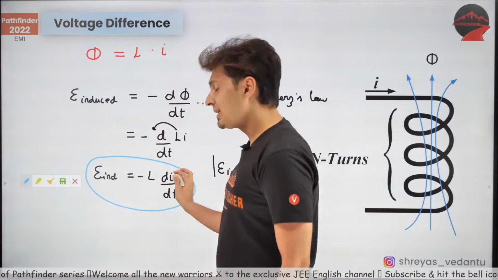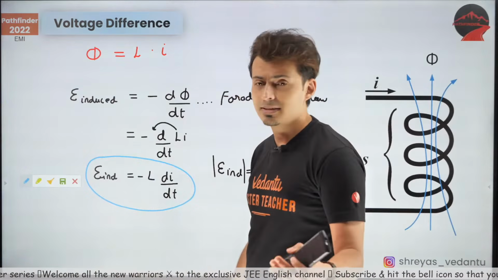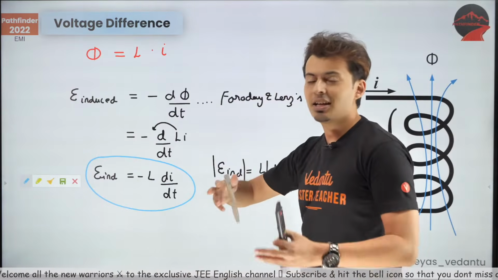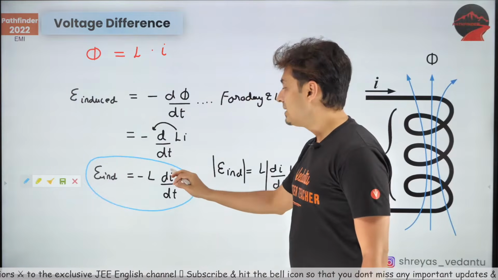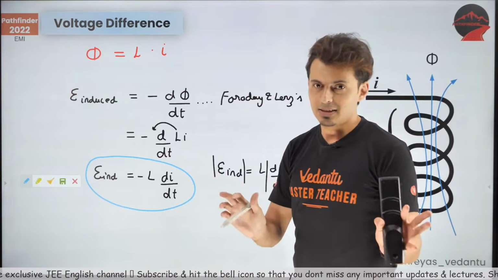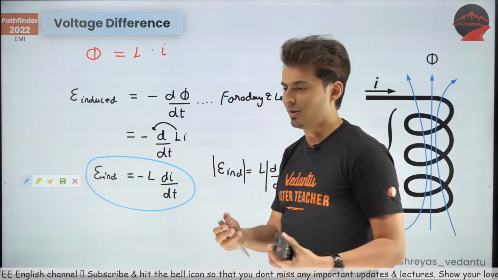Yeah, you can also use del I by del t. Yes, Zayed, if it is not instantaneous and you want average values. So the average EMF will be L delta I by delta t. That's it. So the delta will specify average.